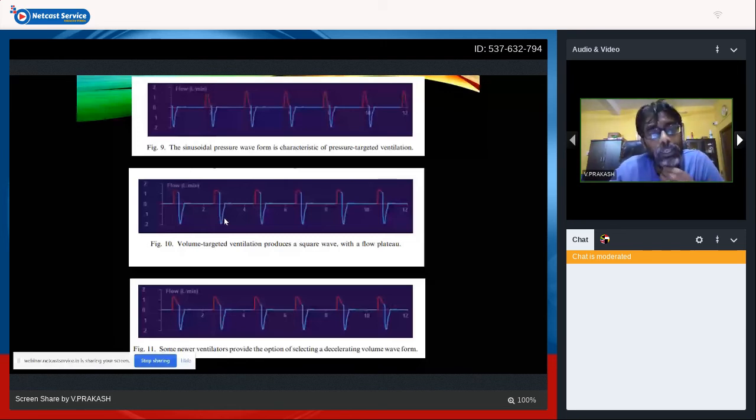The current ventilators have modes for rapid rise and sinusoidal rise. We can set a sinusoidal flow waveform. The initial flow can be very fast, causing a beaking or double hump in the pressure wave, which I'll be speaking about in the next class. Okay. So if you want a square wave in the flow, that is possible in volume targeted ventilation; a sinusoidal pattern is there in pressure targeted ventilation.